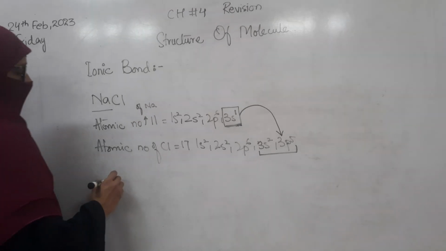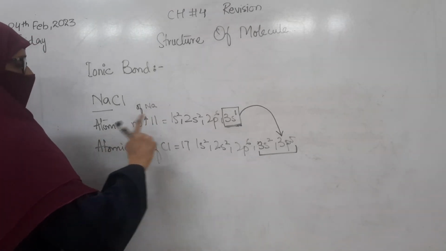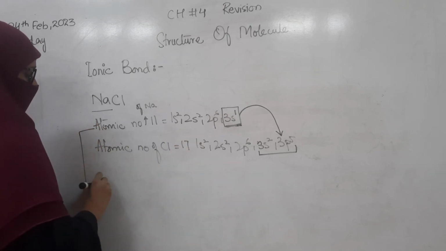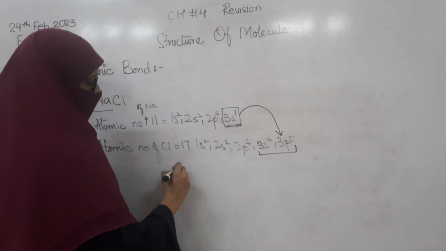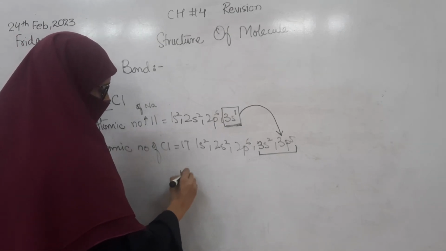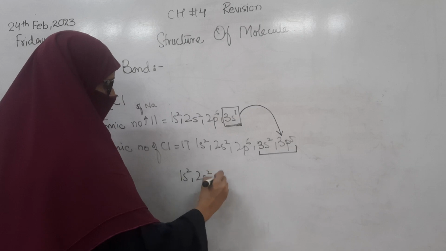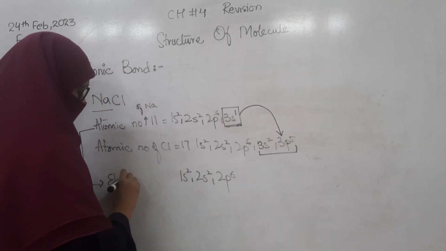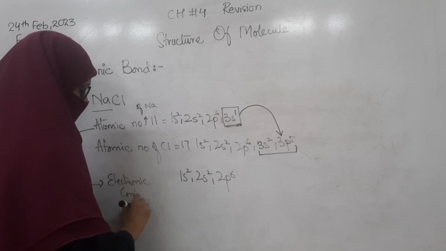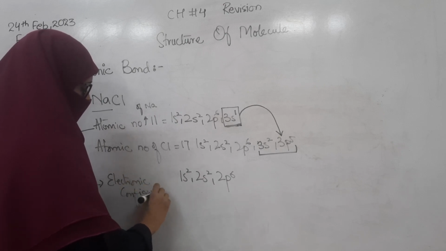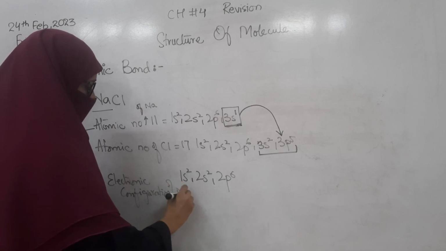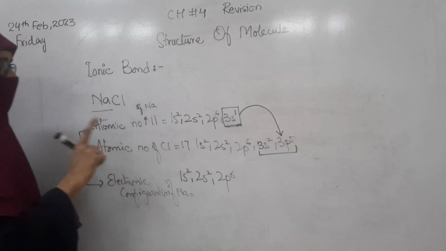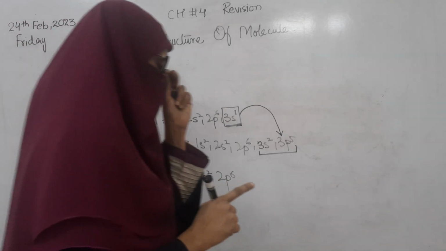When sodium gives its one electron, its electronic configuration becomes 1s2, 2s2, 2p6. This is the electronic configuration of sodium after losing the electron.